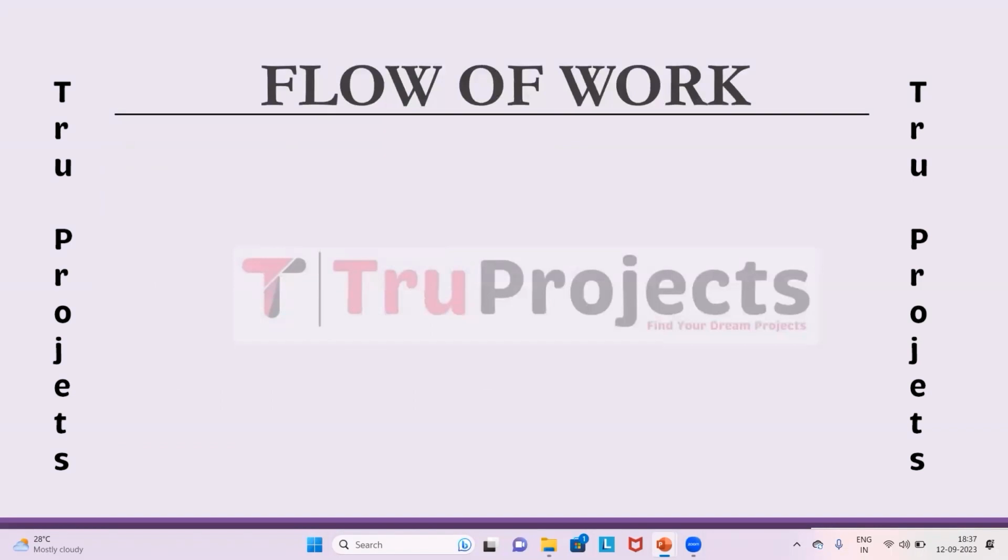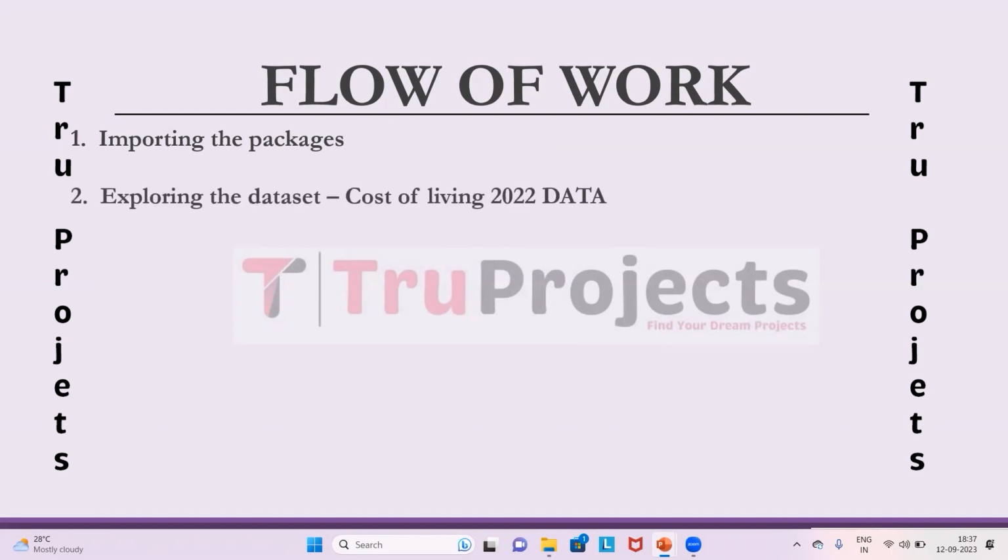For implementing the project, we have designed a few modules. The first one is importing the packages. In this module, various Python libraries and packages are imported to support different aspects of the project. NumPy is imported to handle numerical operations, Pandas for data manipulation, Matplotlib and Seaborn for visualization, and scikit-learn for machine learning. Exploring the dataset. In this step, the dataset containing cost of living data for 2022 is loaded and explored to understand its structure and contents.